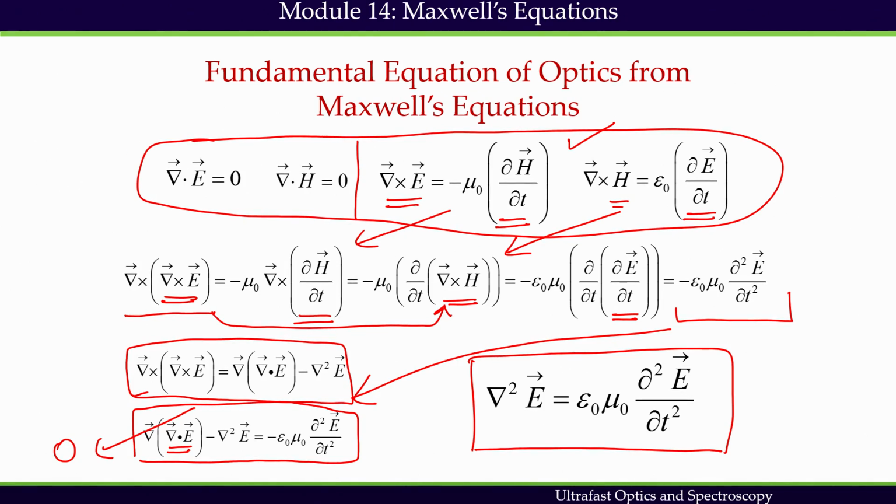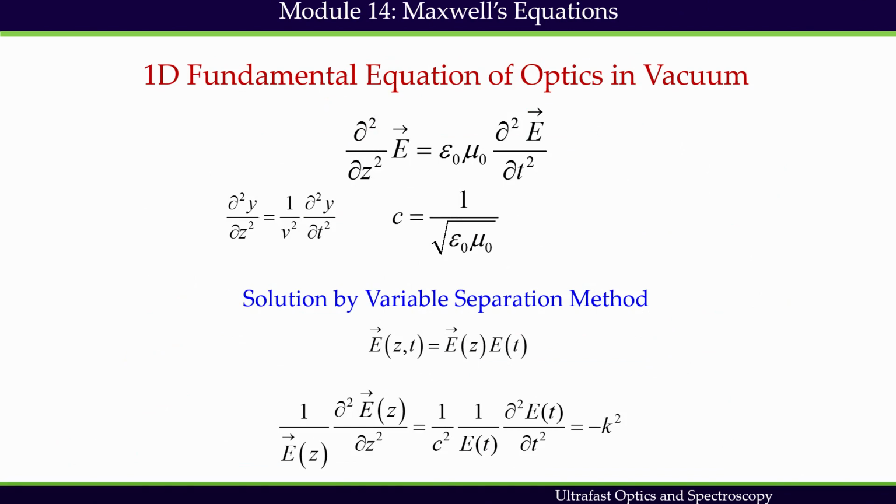For simplification, to understand the idea, we can definitely reduce it to a 1-dimensional problem, and here the dimension we have taken to be the z direction. So, this is the 1-dimensional equation of optics in vacuum. Every electromagnetic state in vacuum can be explained with the help of this equation.